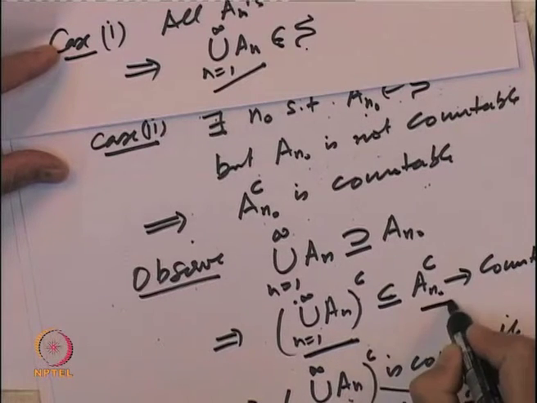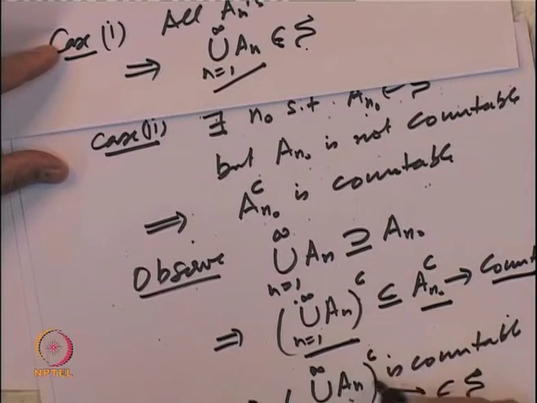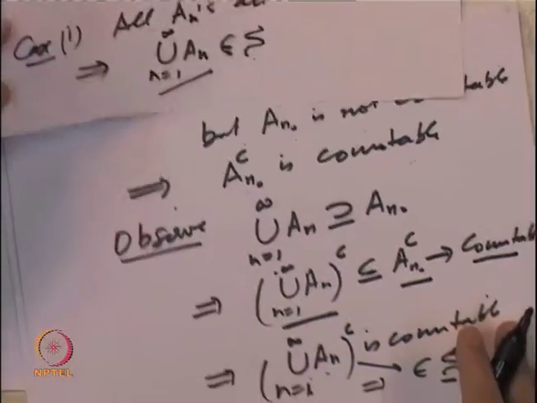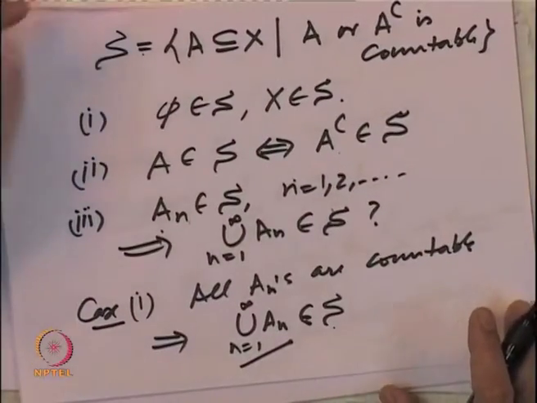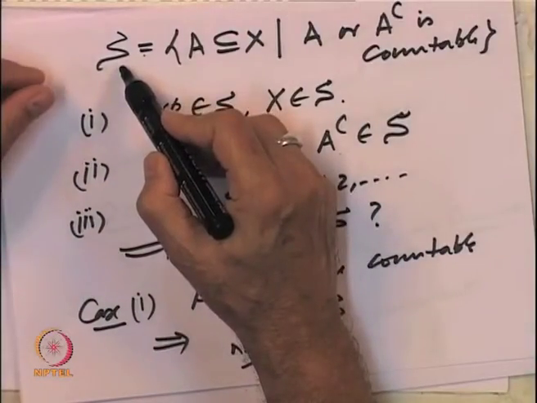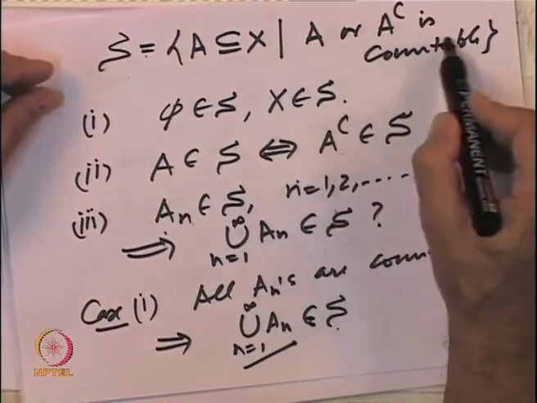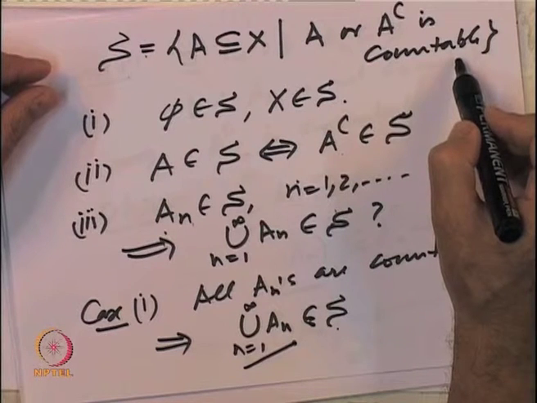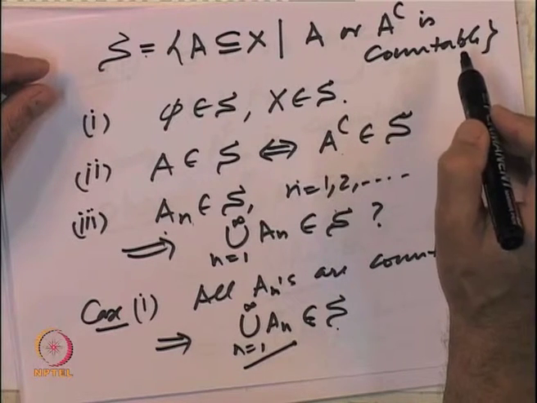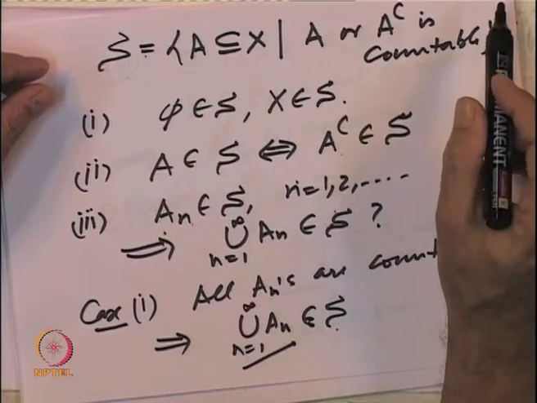So, the complement of this set is countable, so this belongs to S. So, what we have shown is, let us look at the collection S of all subsets A of X such that A or A complement is countable. Then this collection is a sigma algebra of subsets of X.